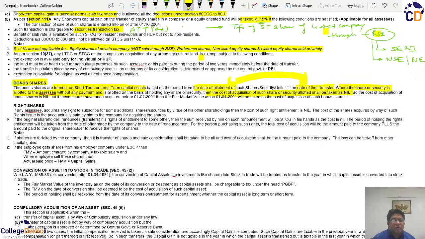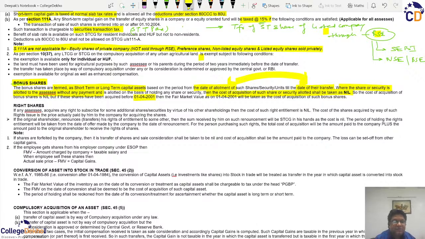But the important thing is, because for the indexation purposes we have redefined the base year from 1981 to 2001, that is the previous year 2001-2002, therefore this date 1st April 2001 is important. So as we all say, if the asset has been acquired before 1st April 2001, then the fair market value of the asset as on 1st April 2001 shall be compared with the original cost of acquisition, and the higher of the two will be deemed as the cost of acquisition.